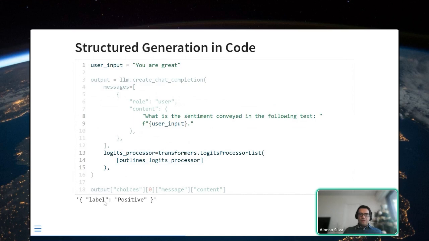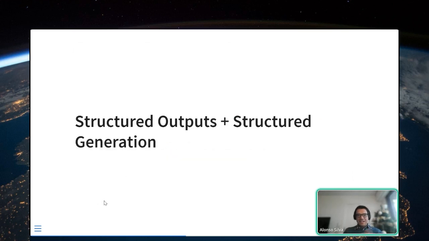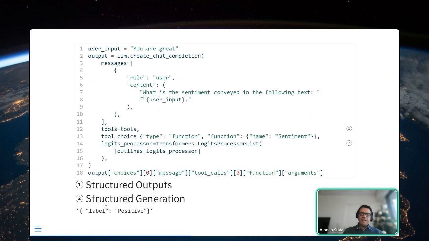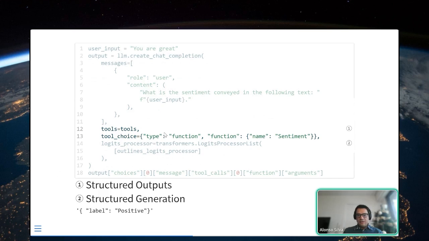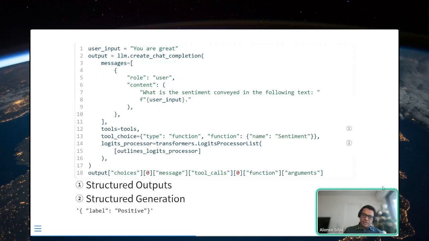The way to do that, to me, is to mix both. You can consider structured outputs and structured generation both. And in that particular case, it's going to be very simple. It's just considering the function that we defined, and then also adding the Outlines logits processor. And with this, we are forcing the model to give you a correct JSON, but also we are encouraging it to give you a good answer.